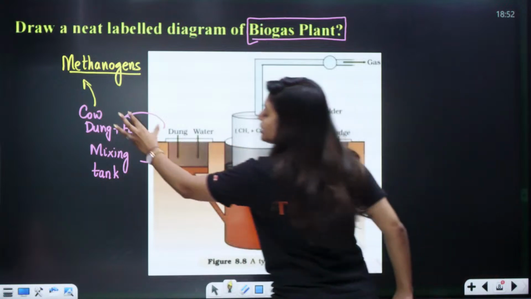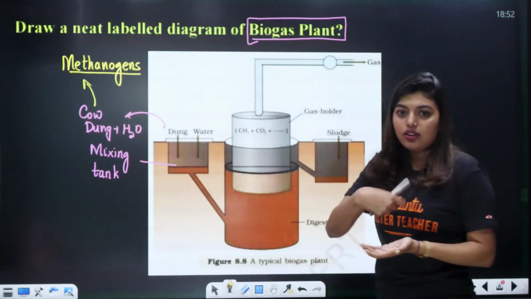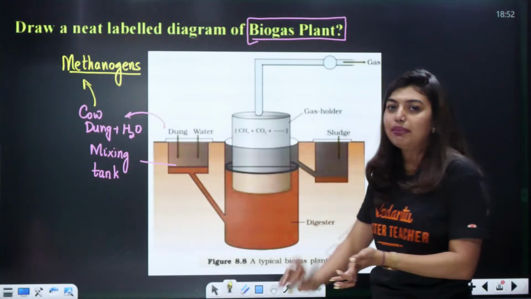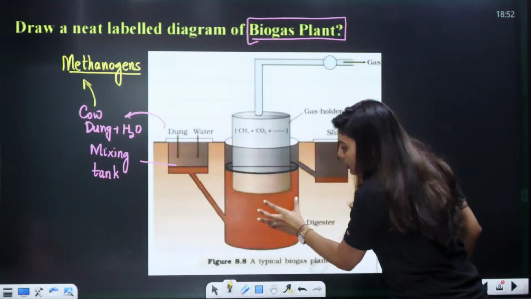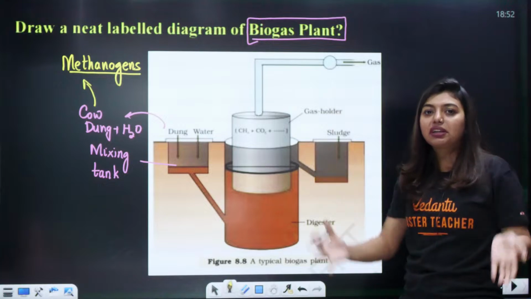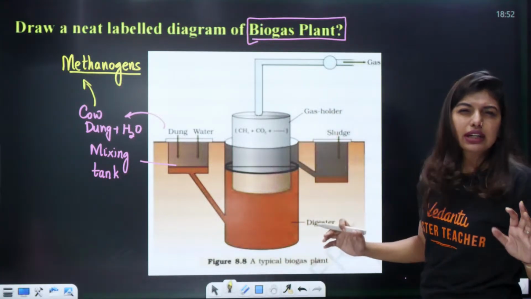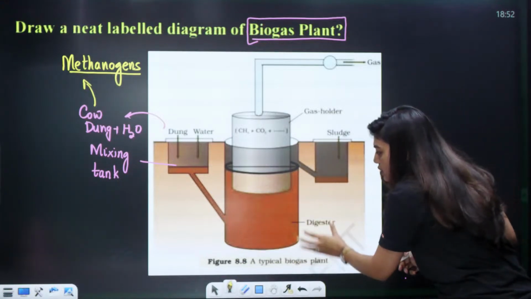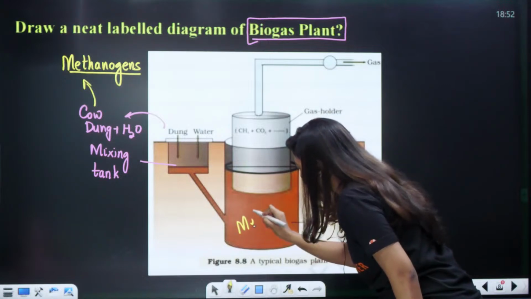So students, this cow dung plus water inside is now a slurry, like a mix, the way you make lemon soda. Inside this cow dung, methanogens are there. So what will happen? They will come to the digester. The digester is this big tank. Big cemented tanks will be there. Nowadays many people do this biogas. In rural areas, if you go, you will be able to see this biogas. So inside this digester, what will happen? These methanogens are going to release the methane.